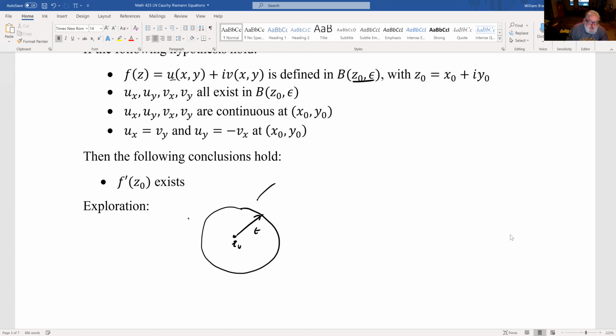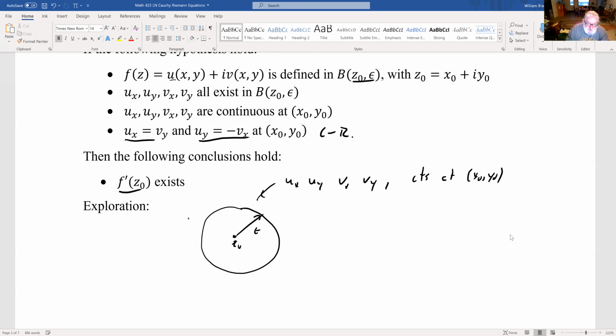In this region, ux, uy, all the partials exist and are continuous at the point x0, y0, and the Cauchy Riemann equations hold, and then the limit exists. So to prove that the limit exists, and why does this have more hypotheses than the other one?